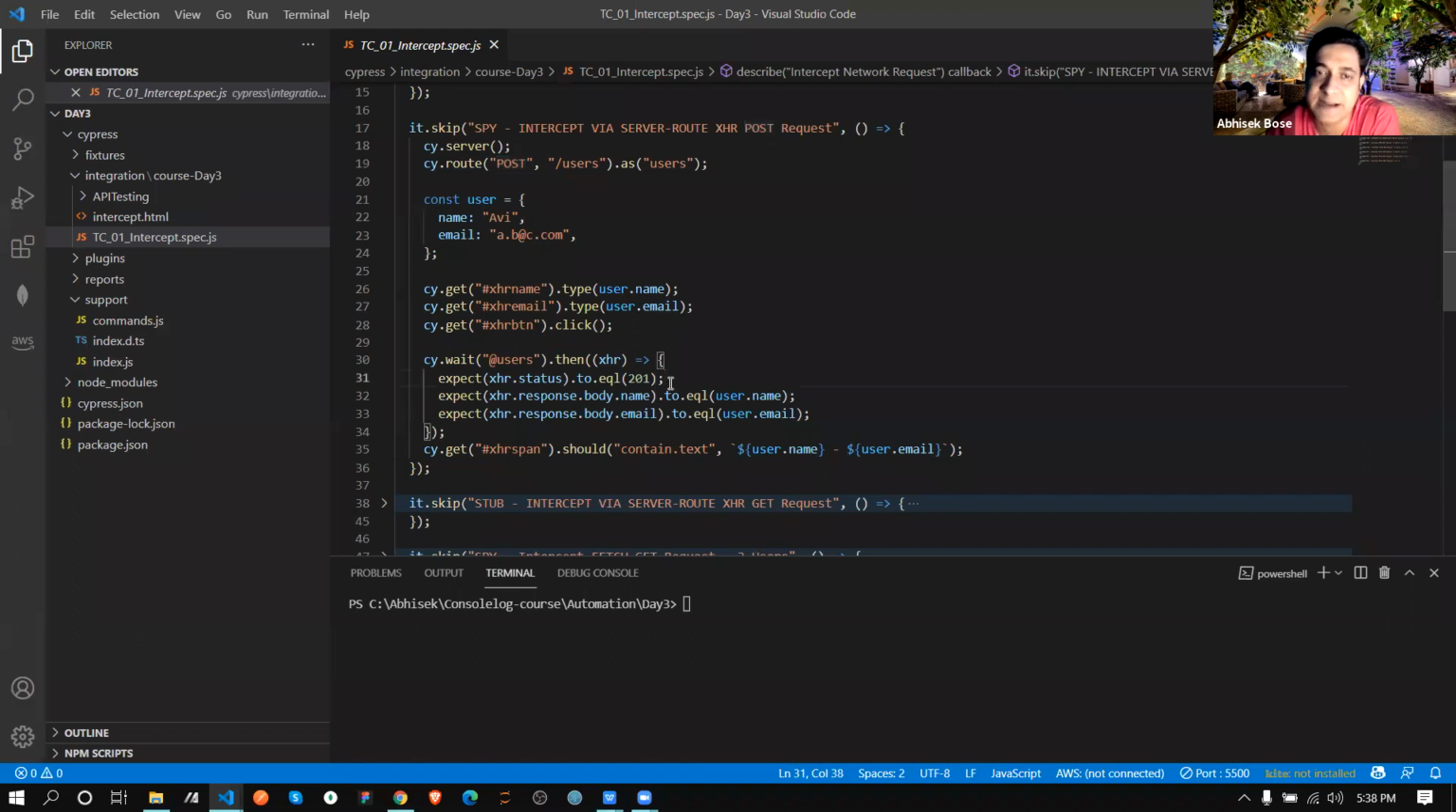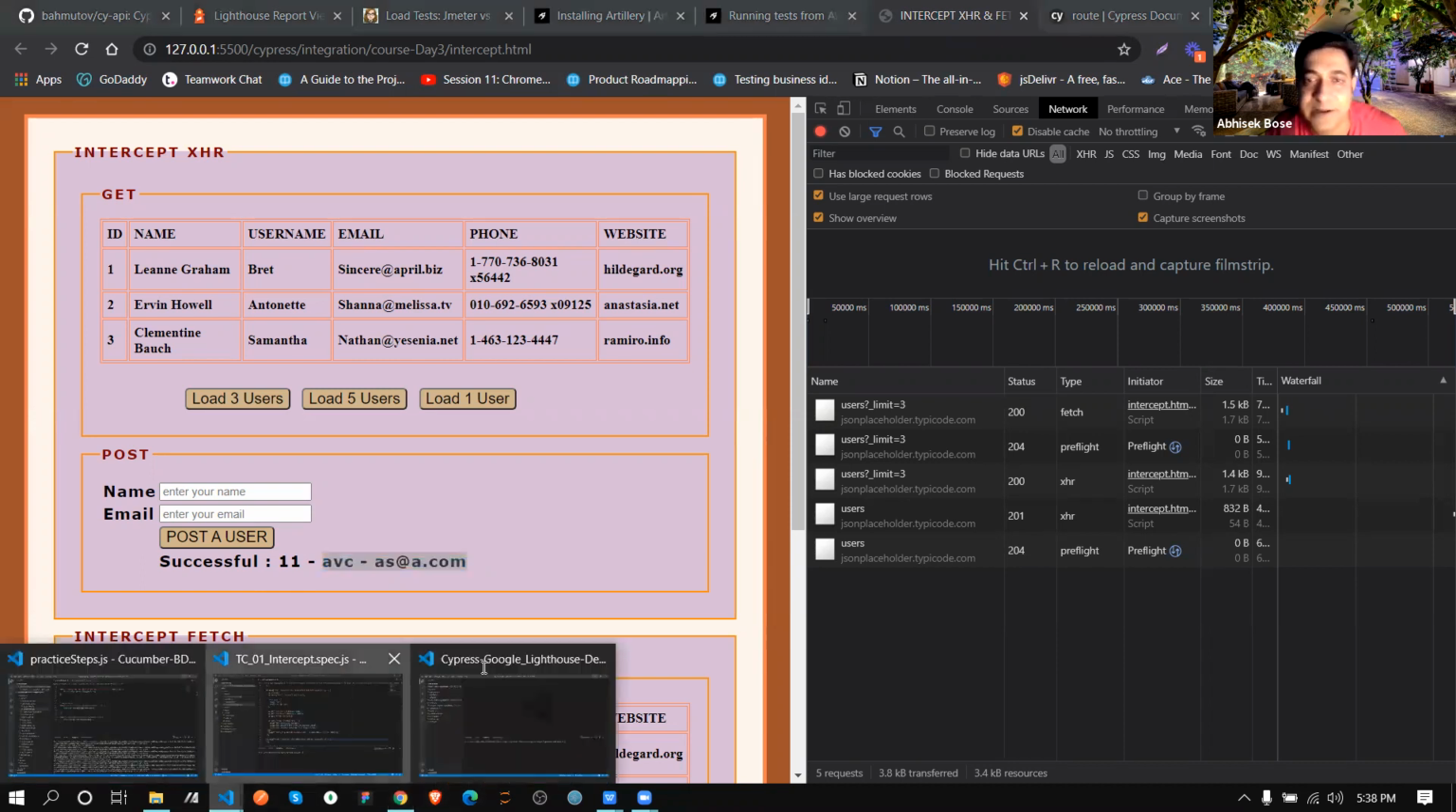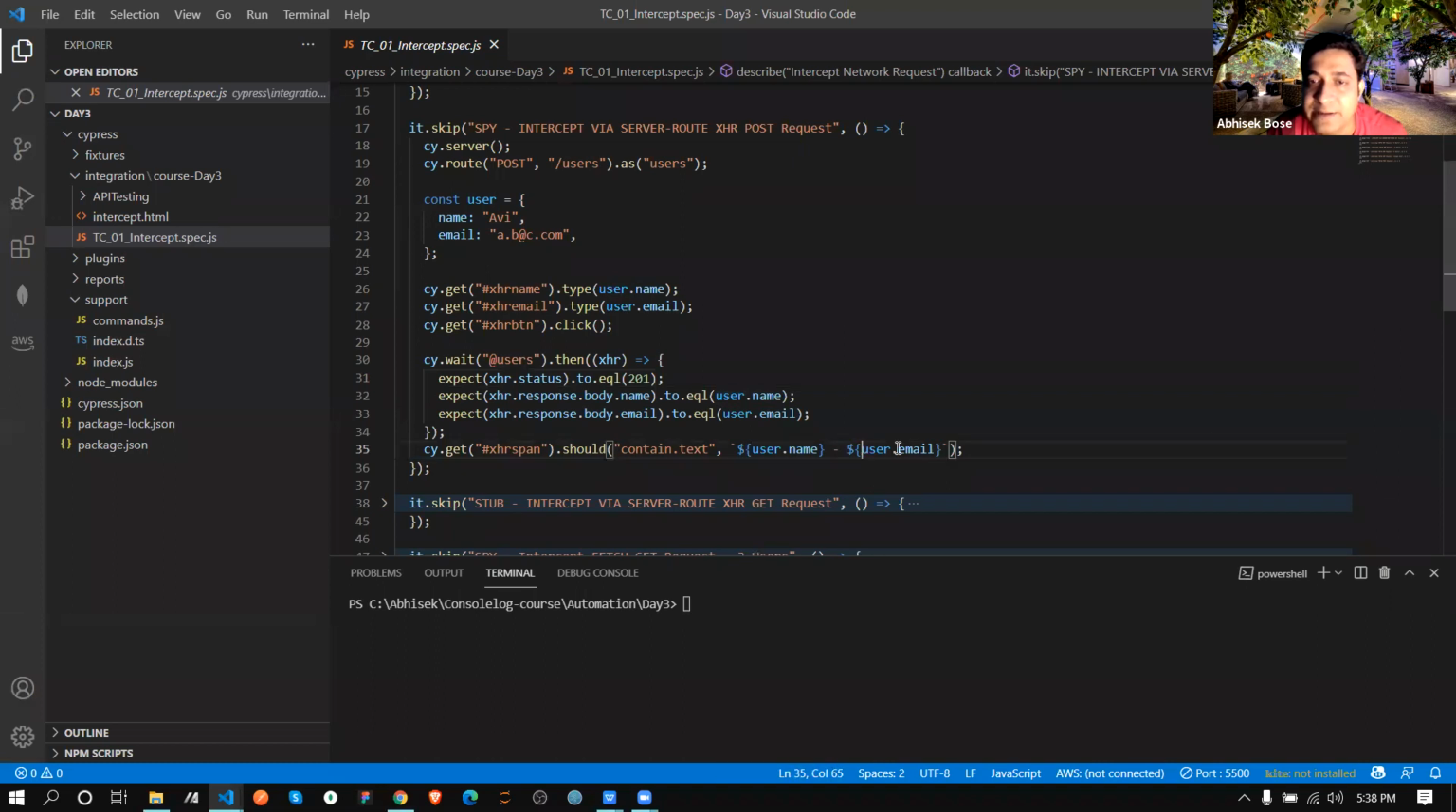So that's why I wrote the same line over there. It will give me status 201 and I am going to check that it should contain the text of username hyphen user email. How? Because this is one level and here we wrote 11 hyphen avc hyphen as@a.com. I'm not checking this ID, I am just checking name hyphen email. So that's why I wrote username hyphen email over here. These two things are there in that span or that link or not. Clear?